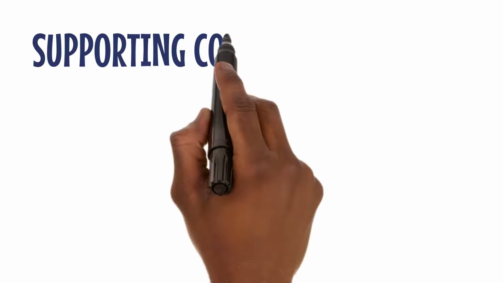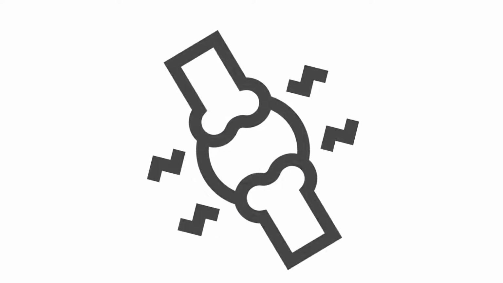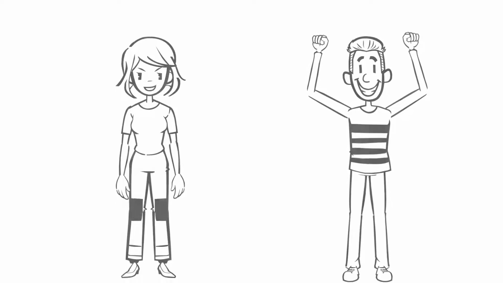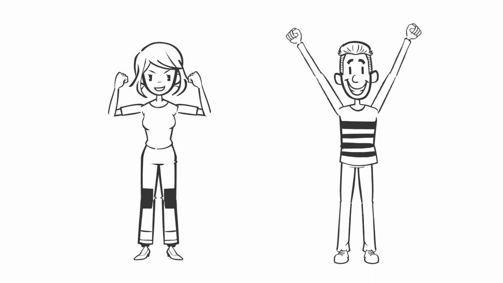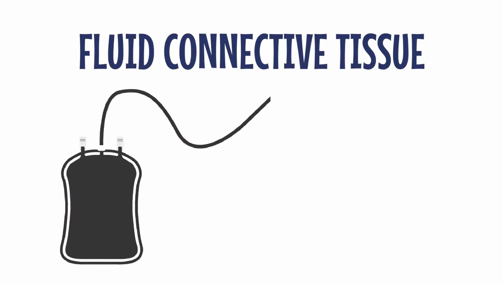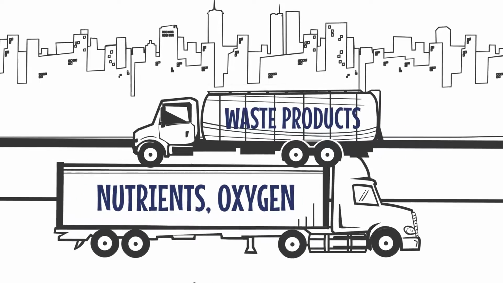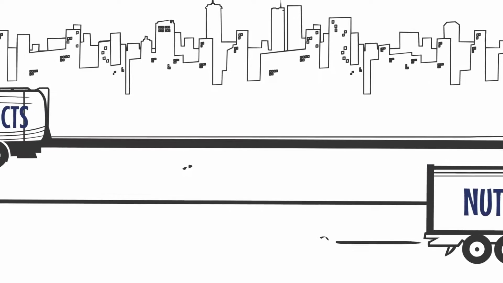Moving on to supporting connective tissue, we have cartilage, like the flexible cushioning in our joints, and bones, which provide structure and support to our body. Lastly, we have fluid connective tissue, such as blood and lymph. They transport nutrients, oxygen, and waste products throughout our body, like a superhighway network.